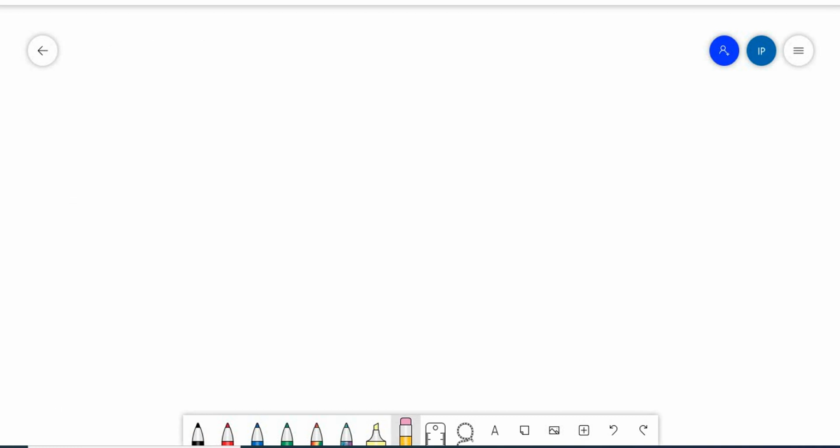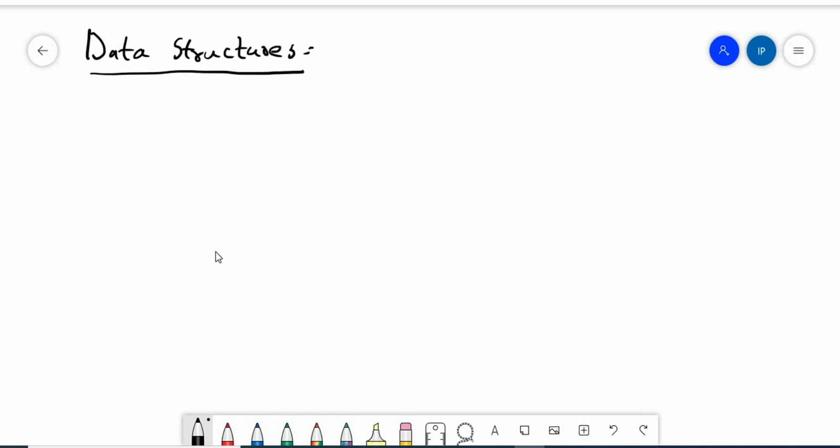We have understood something about data, data types, variables, and assigning the variables in Python. Now let us understand something with respect to data structures. As the name says, what do we understand when we hear data structures? The structure of the data, right?